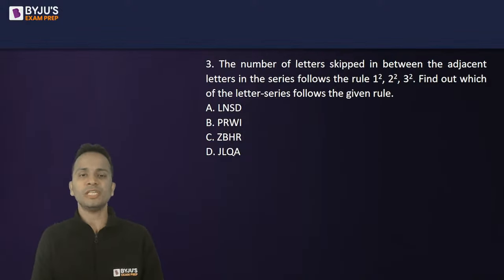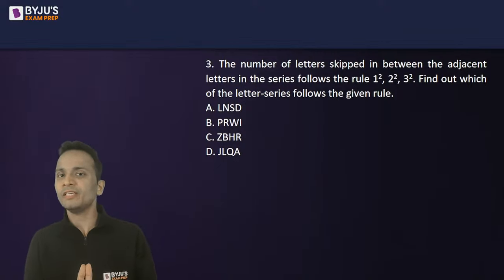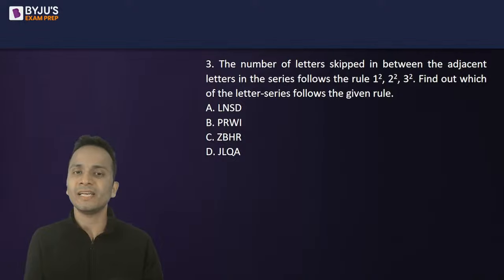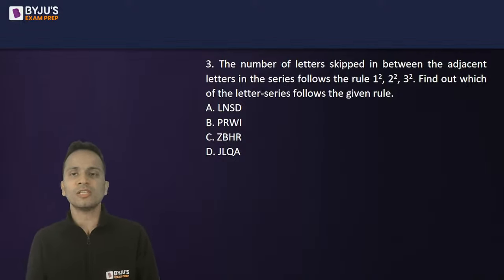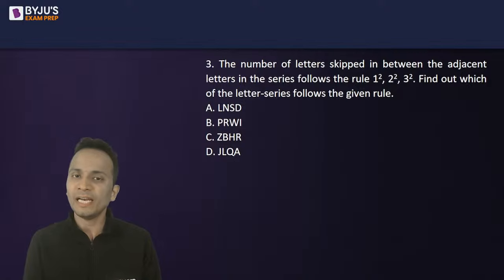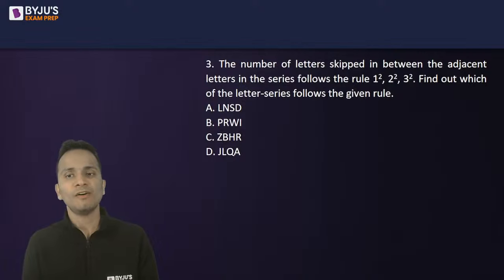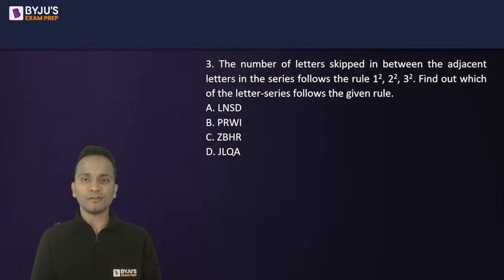Question number 3 on your screen now. Now read the directions carefully. The number of letters skipped in between the adjacent letters in the series follows the rule 1 square, 2 square, 3 square, and so on. Which out of the given letter series follows the given rule? Quickly find out this thing. The number of letters skipped in between the adjacent letters in the series follows 1 square, 2 square, 3 square. Find out which of the following letter series follows the same rule.